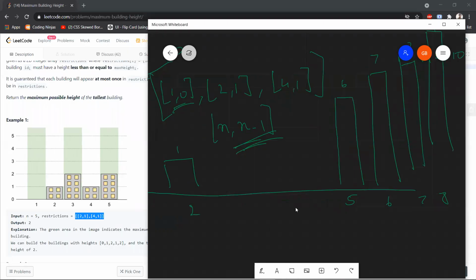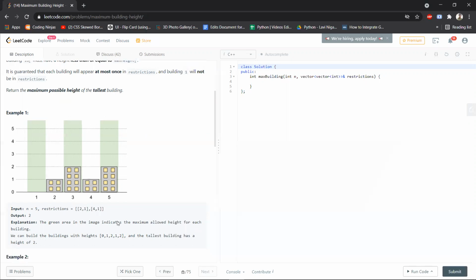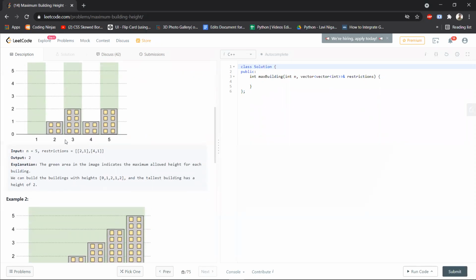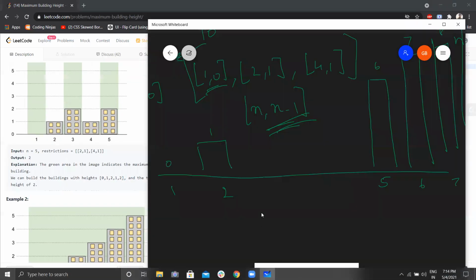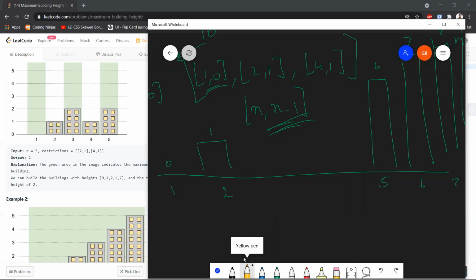Now, once we have our restriction array, you can sort it on the basis of these positions over here. Once these restrictions are sorted, you can apply that loop that I was talking about to calculate the strictest bound in reality. And then one final loop will run where we use this formula. Let me write the formula over here again. What was the formula that we used?